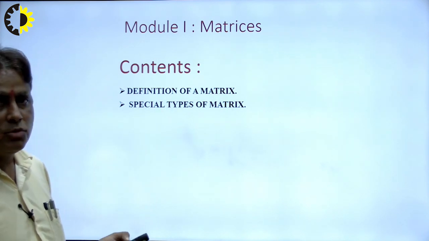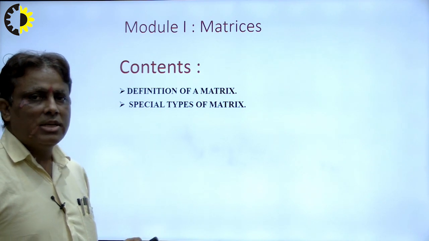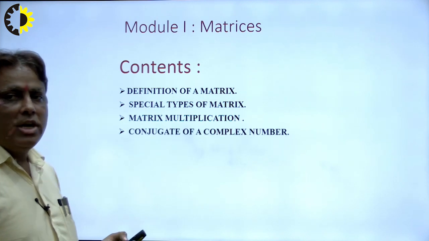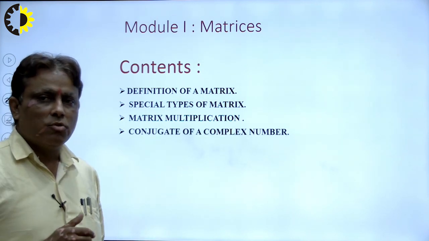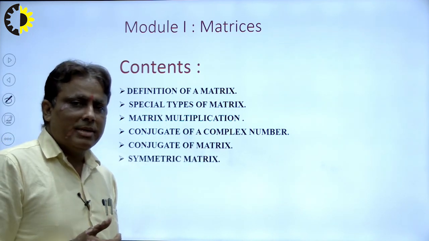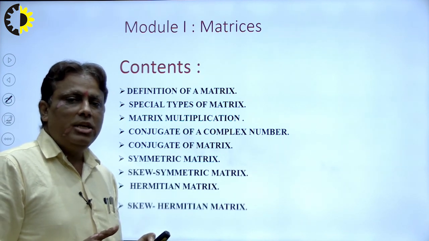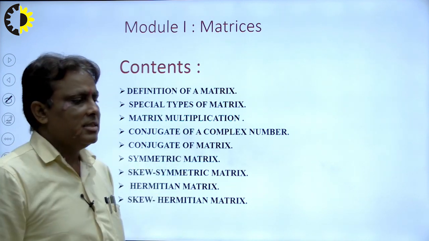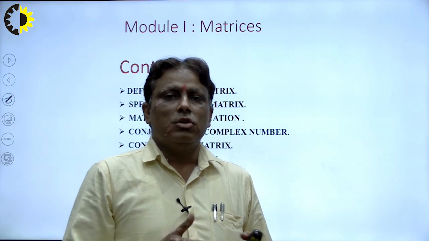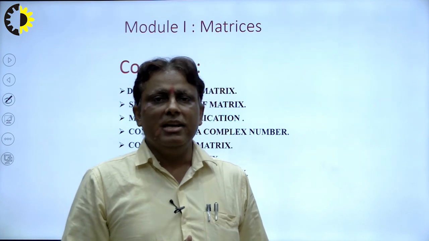Students study matrices at the 12th level, right, and there are kinds of matrices, but there are other kinds of matrices too. Matrix multiplication, the conjugate of a complex number, students study this topic at the 12th level. Conjugate matrix and symmetric matrix. What is the role of the symmetric matrix? I explain here one by one. Skew symmetric matrix, Hermitian matrix and skew Hermitian matrix. All of these matrices are studied at the 12th level on a very large scale, but they do not know what the role of such types of matrices is in our daily life as well as in our engineering and technology.